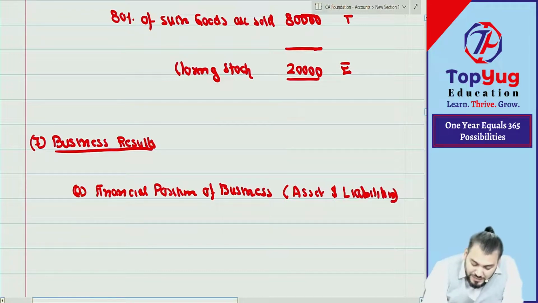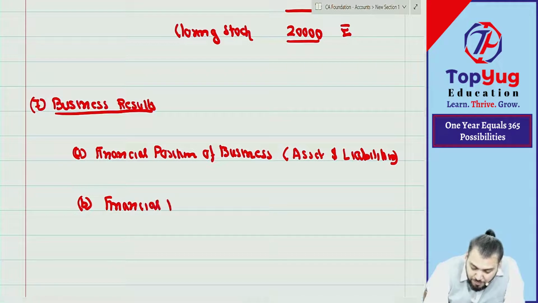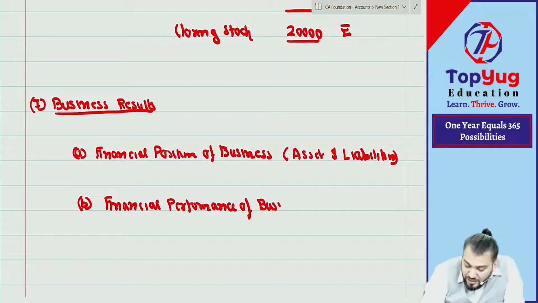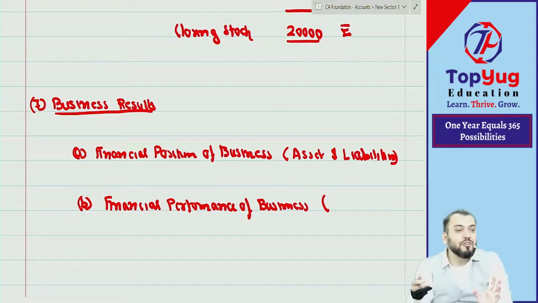Second is what? Financial performance of business. When we say financial performance, it means what is income, what is expense? How much income you have earned? How much expenses you have incurred? And income minus expense will be profit or loss.